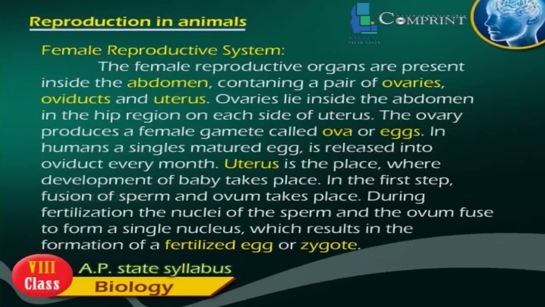Uterus is the place where development of the baby takes place. In the first step, fusion of sperm and ovum takes place. During fertilization, the nuclei of the sperm and the ovum fuse to form a single nucleus, which results in the formation of a fertilized egg or zygote.